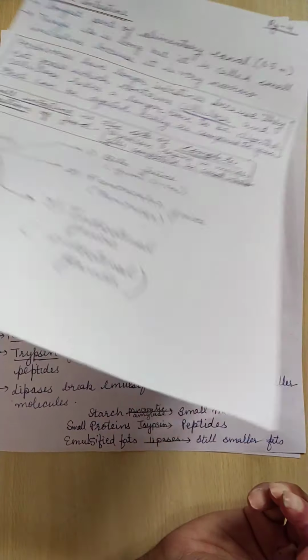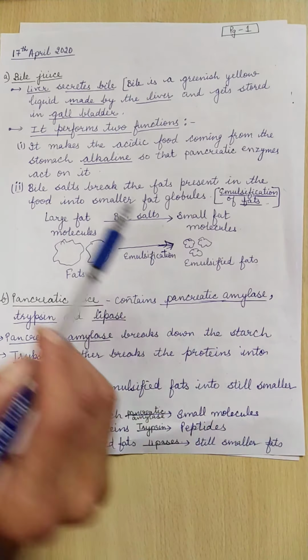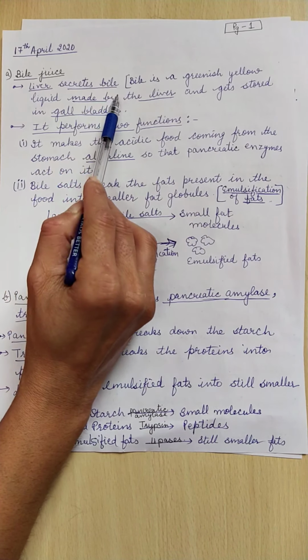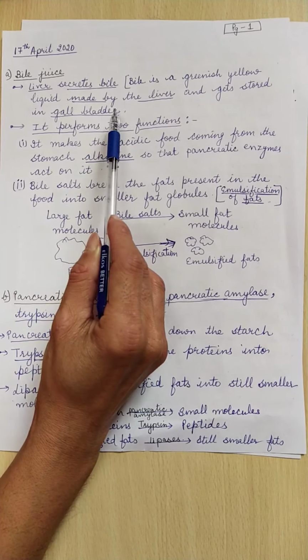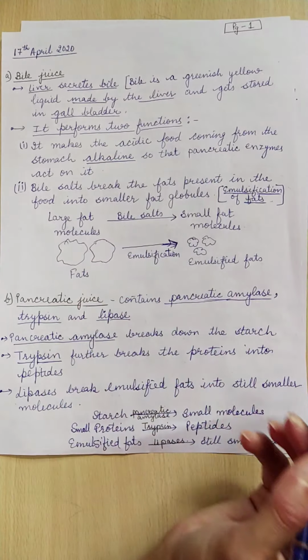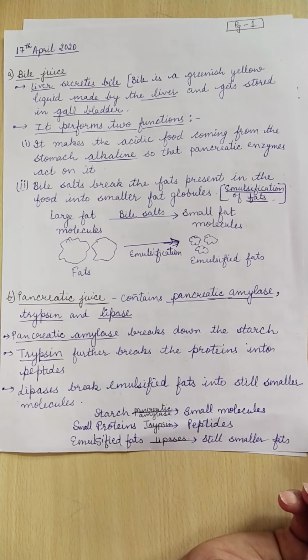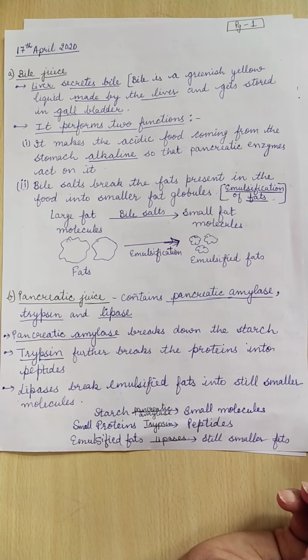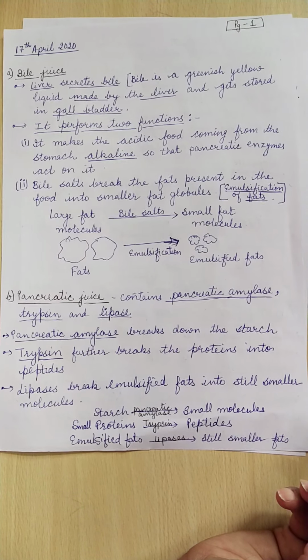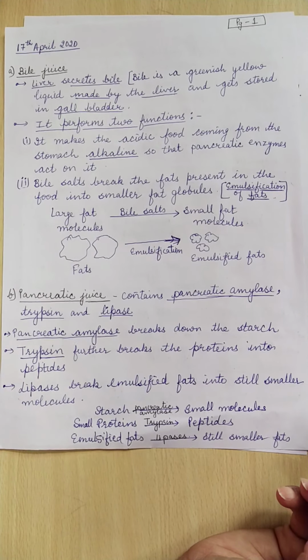Now let us discuss the functions of the bile juice. The liver secretes the bile juice and it gets stored in the gallbladder. Bile performs 2 main functions. One is, if you remember, the nature of the food in the stomach is acidic. The medium is acidic due to the presence of HCl.